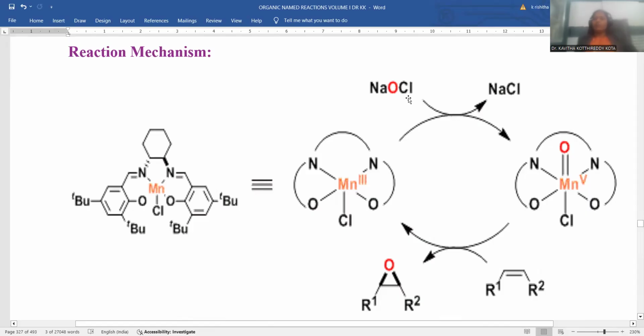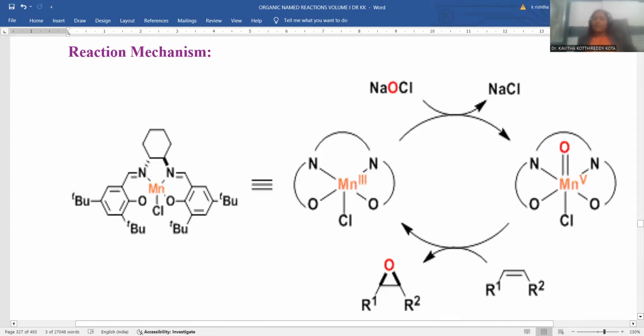So sodium hypochlorite is supposed to be added, oxygen is released into the system and ultimately turned into sodium chloride. That released oxygen binds with this manganese, which is activated like this. The +3 is now turned into a +5 oxidation state around the manganese, whose covalence is also raised. So this oxygenated manganese complex now reacts with this olefinic compound.